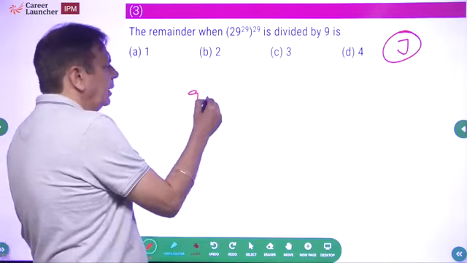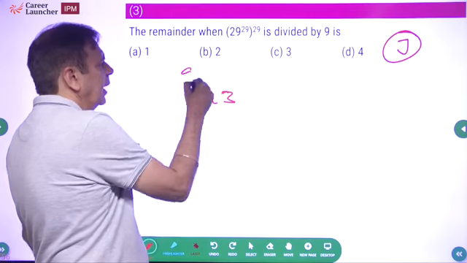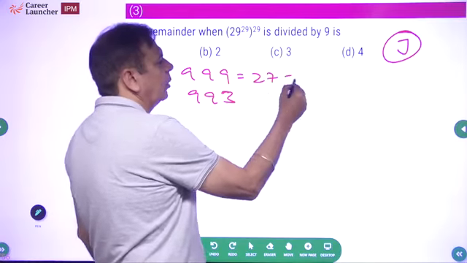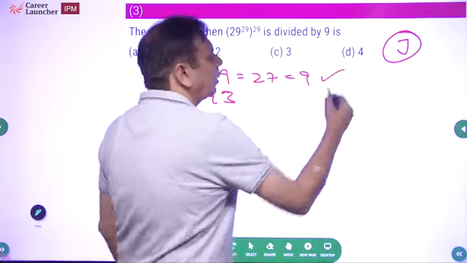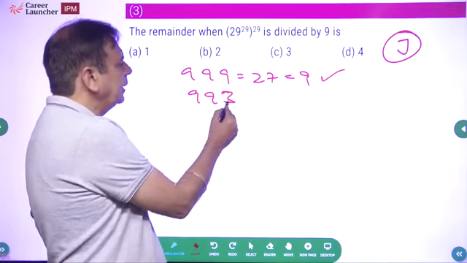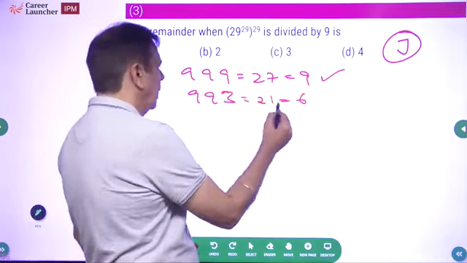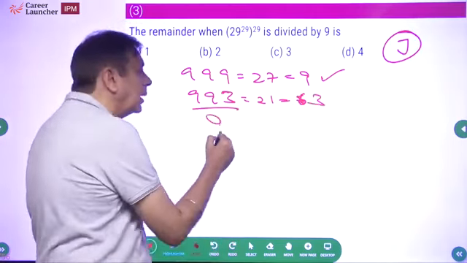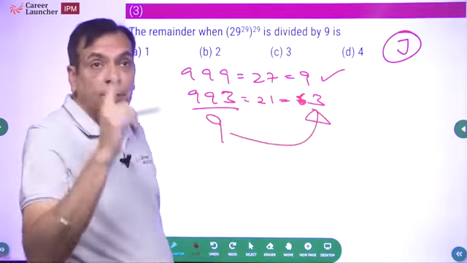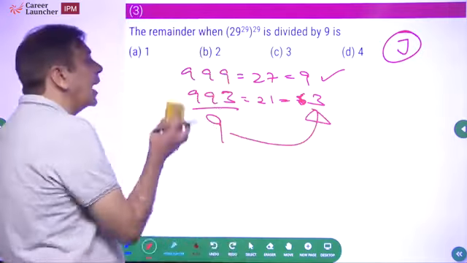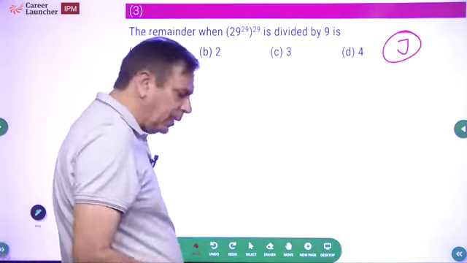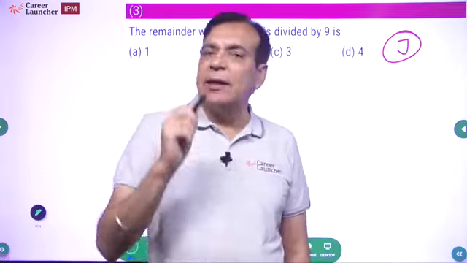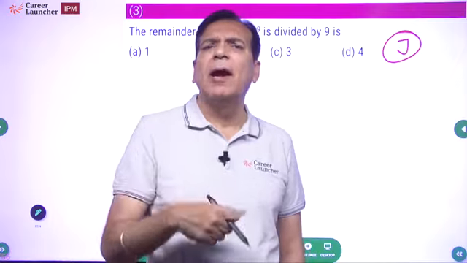Let's look at this. Let's look at 99927. It has got a digit sum of 27, which is a multiple of 9. That means this is a multiple of 9, right? What is this? 9, 9, 18 and 3, 21. That means digit sum of 3. What that means is if you divide this number by 9, the remainder will be 3. So please remember, when we are looking at division by 9, from your point of view, the digit sum gives you the remainder. If the digit sum is 9, remainder is 0. If the digit sum is 5, remainder is 5.